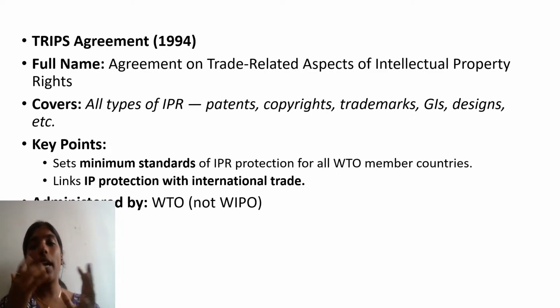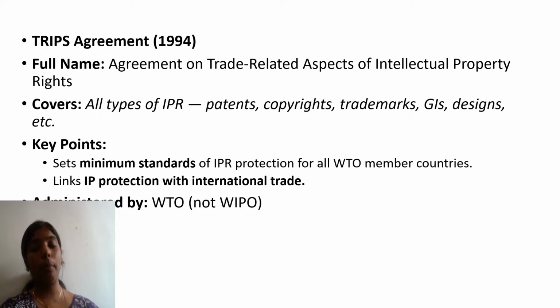All other agreements are mainly administered by WIPO, but the TRIPS agreement is administered by the WTO. It was established in 1994, and it covers all types of IPR, that is patent, copyright, trademark, geographical indications, design, etc., and sets minimum standards of IPR protection for all WTO member countries.